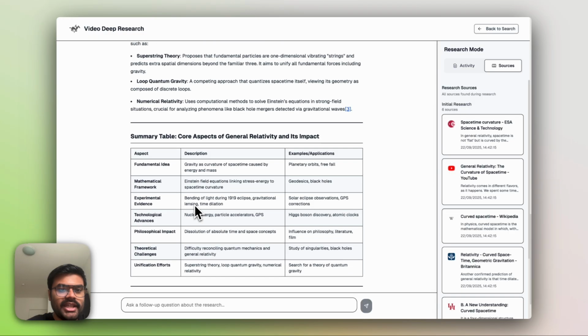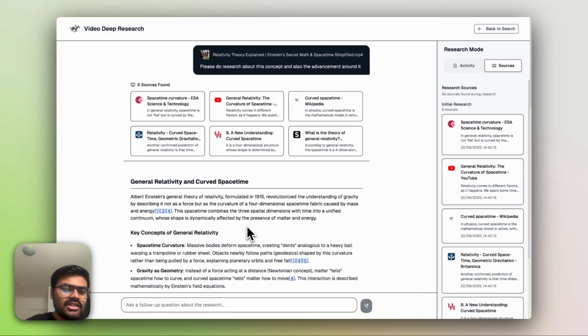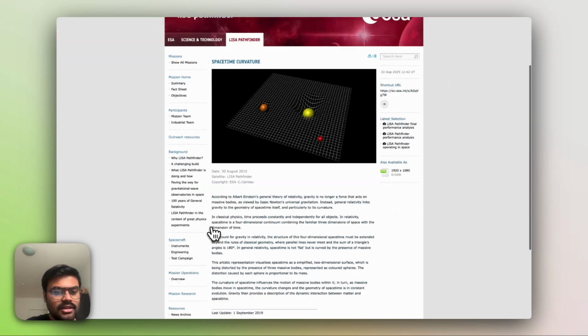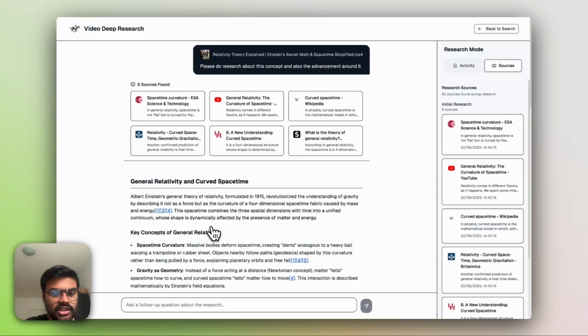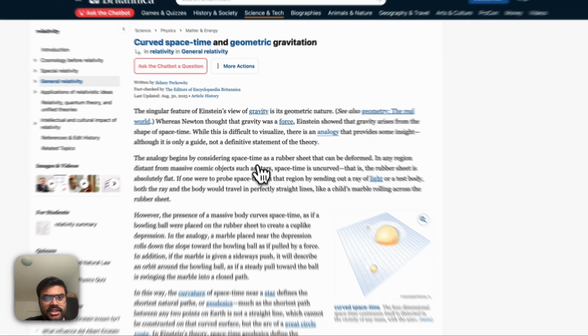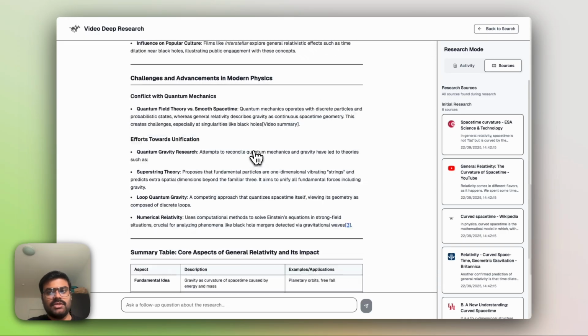You can see a lot of information fetched. You can even see the references and easily navigate to them if you want to get the citation or do research around it. For example, if I want to understand time dilation in a gravitational field, you can see how easy it is.